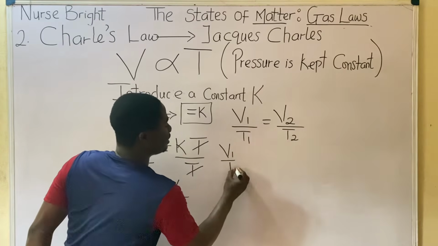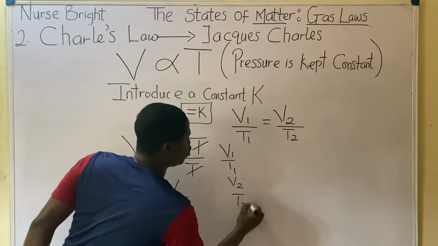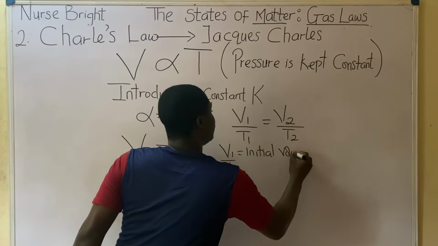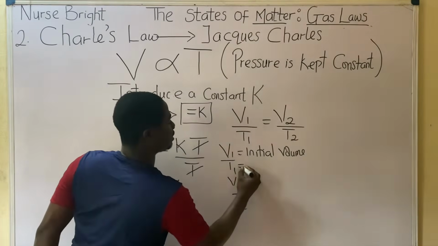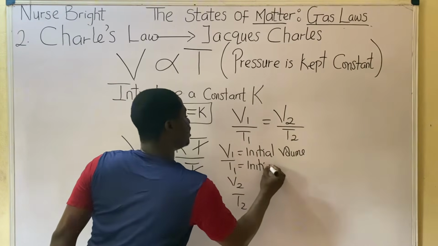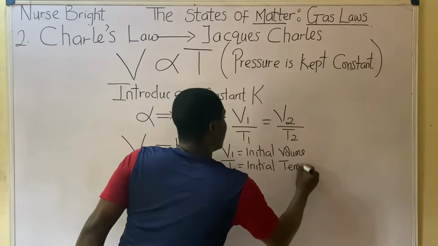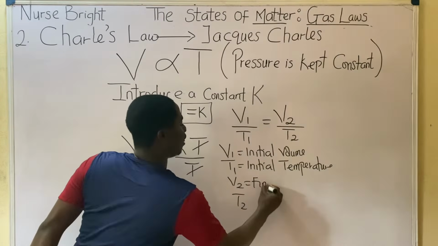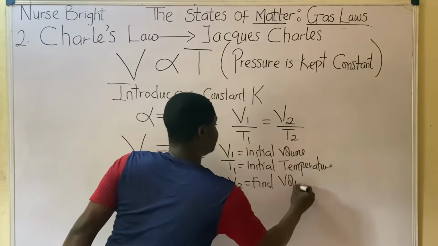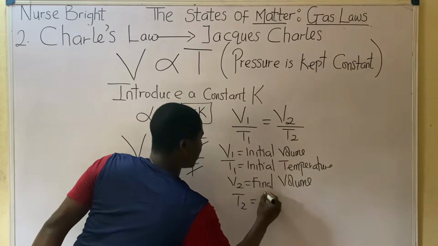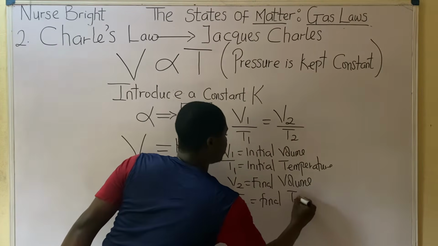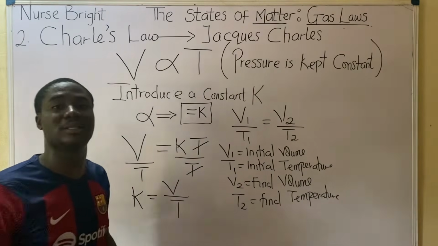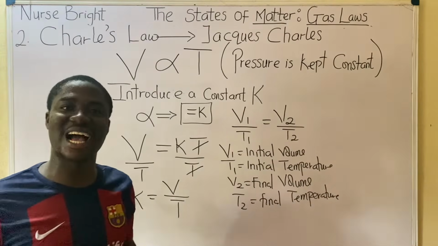V1 is the initial volume, while T1 is the initial temperature, whereby V2 is the final volume and T2 is the final temperature. And I believe you understand the conversions of the temperature we've talked about initially. So this is how this aspect works.